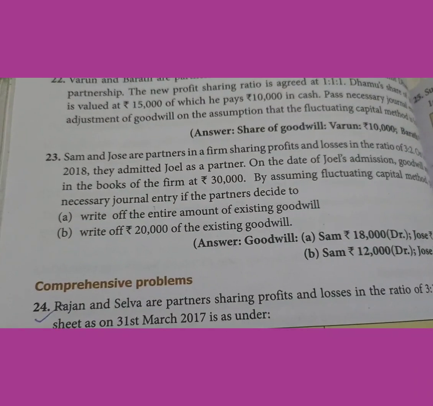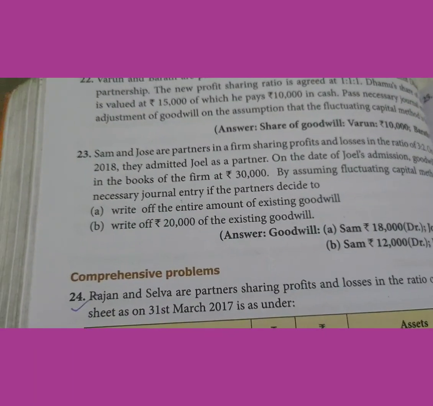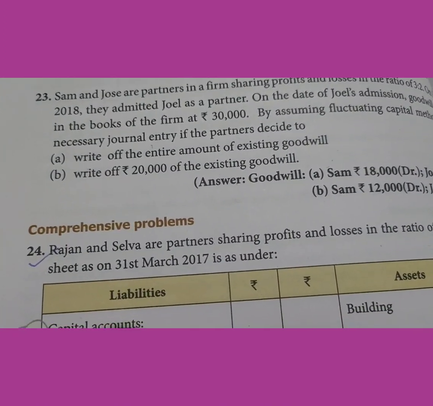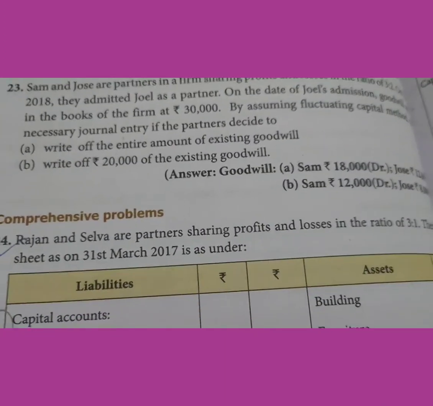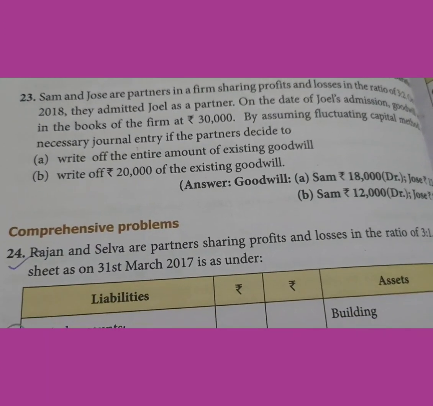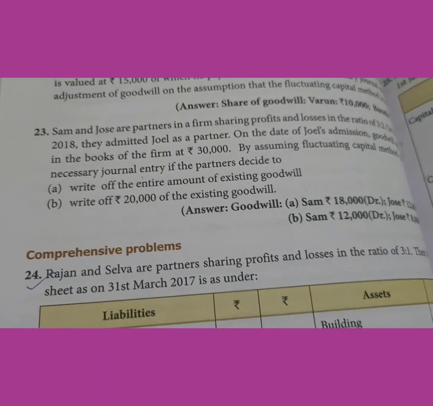When the entire amount is written off, old partner's capital account debit to goodwill, you will write the entire amount. Whereas in the second situation, write off rupees 20,000 of the existing goodwill is given. So you will consider only 20,000 which is written off.